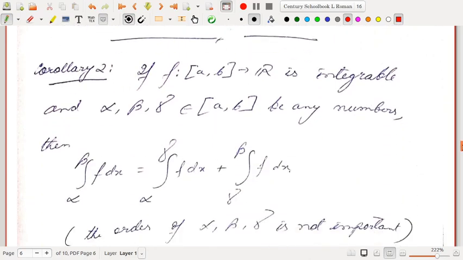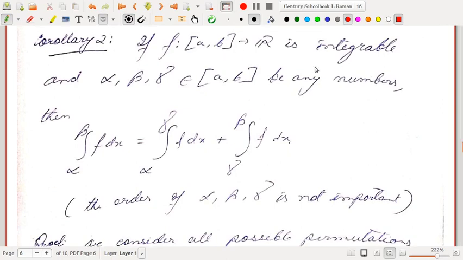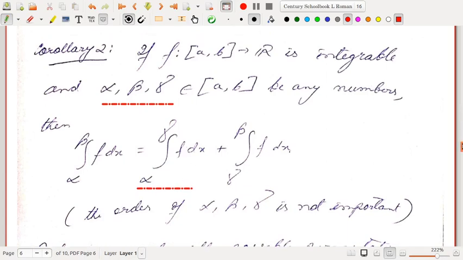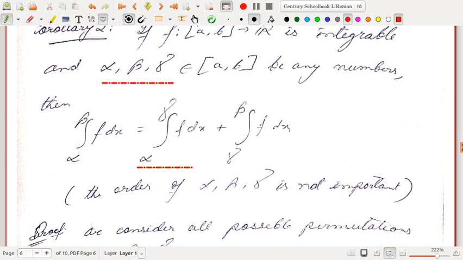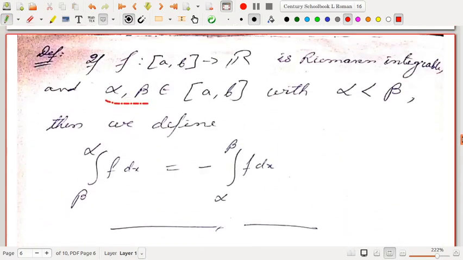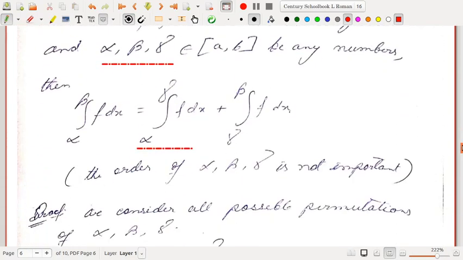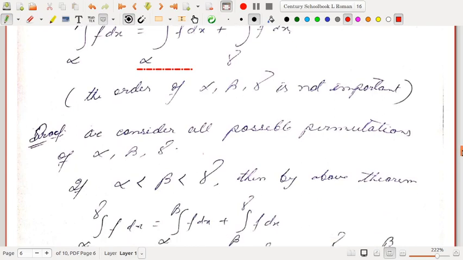Okay, so another corollary: f from [a, b] to R is integrable and alpha, beta, gamma be any numbers between a and b. Then also the integration from a to b of f dx is the same as a to gamma plus gamma to b. Okay, so here the order of alpha, beta, gamma is not important. The theorem that we had done was done for a less than c less than b. But here as a corollary, because of this convention that we have adopted, it will follow that gamma may be any number. It need not lie between alpha and beta. Okay, so it's very simple. We consider all possible permutations of alpha, beta, gamma.